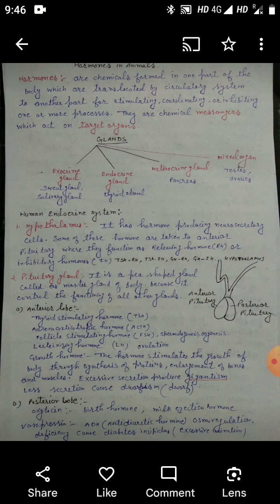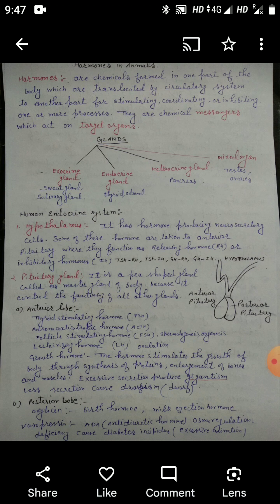It is a pear-shaped gland and it is called the master gland of the body because it controls so many other functions of other glands. We can simply say it has an anterior lobe, posterior lobe and middle lobe. The anterior lobe of pituitary releases thyroid stimulating hormone, adrenocorticotropic hormone, then follicle stimulating hormone, luteinizing hormone, and one most important is growth hormone.